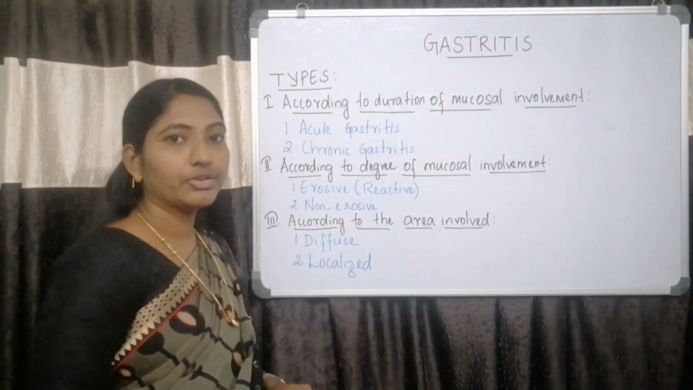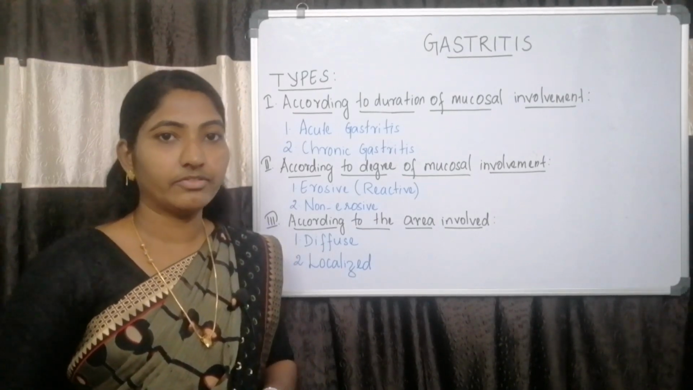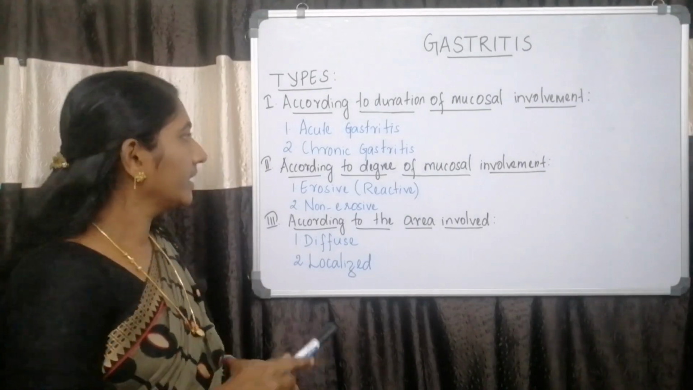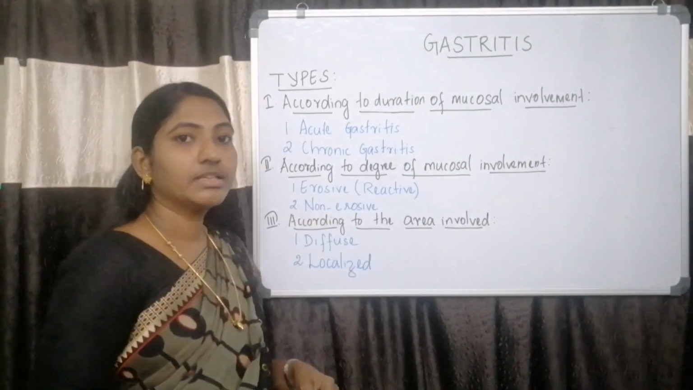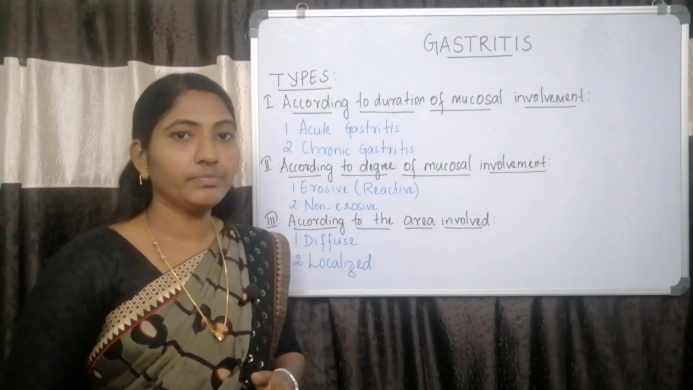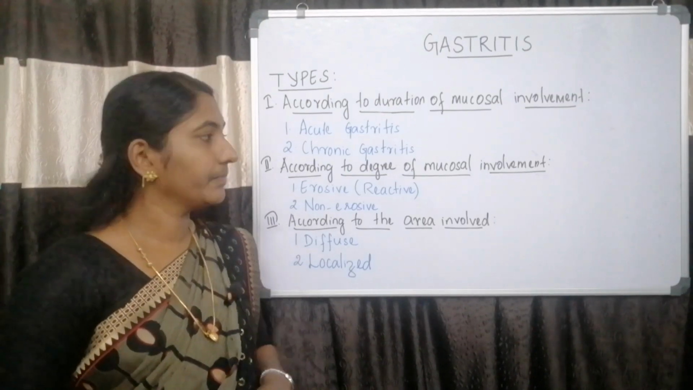The first one is acute gastritis. Acute gastritis involves sudden and severe inflammation. It can last for a few hours to a few days. The second one is chronic gastritis. Chronic gastritis involves long-term inflammation. It can last for a few years if it is left untreated.